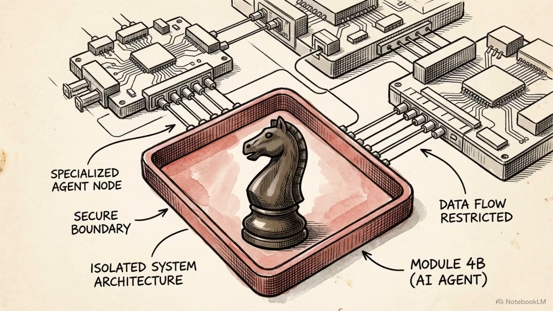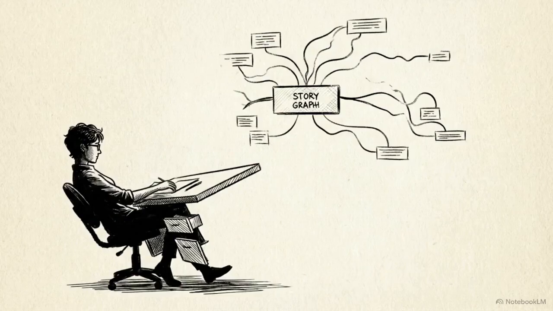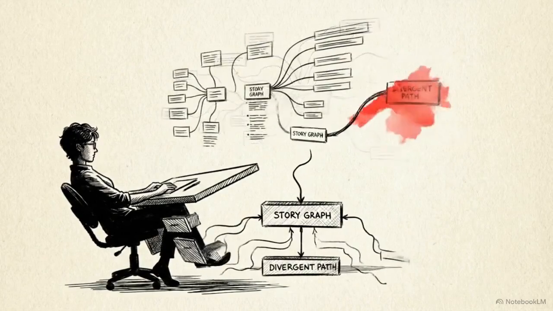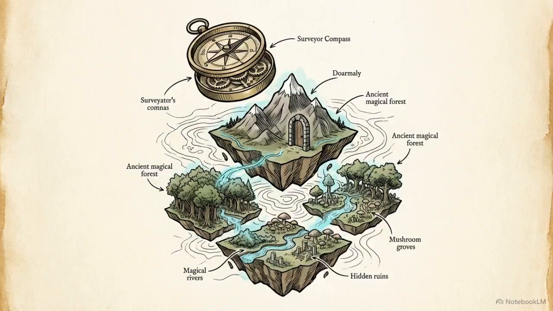First is the plot twister. This agent is isolated from the descriptive writing and instructed strictly to inject suspense. It evaluates the current narrative path and actively looks for clever ways to disrupt the reader's expectations. The workload then splits again.